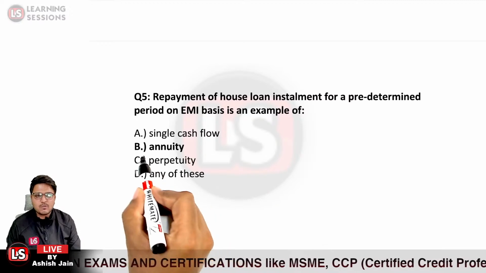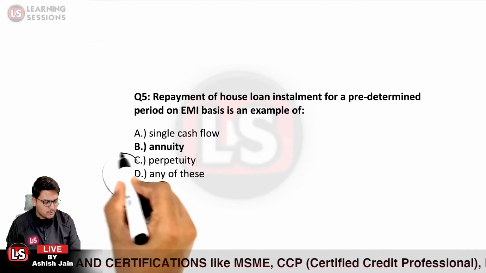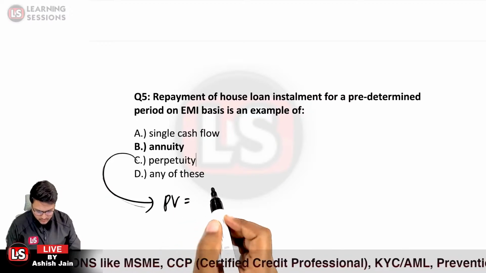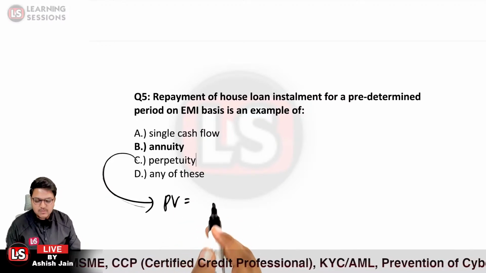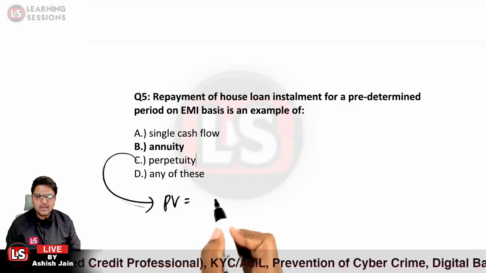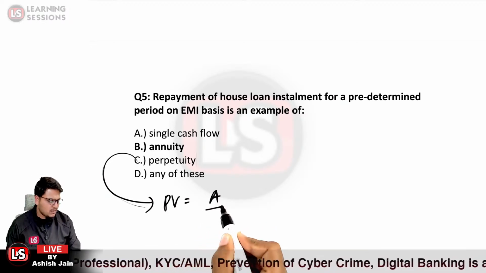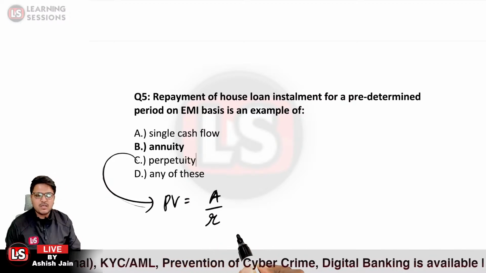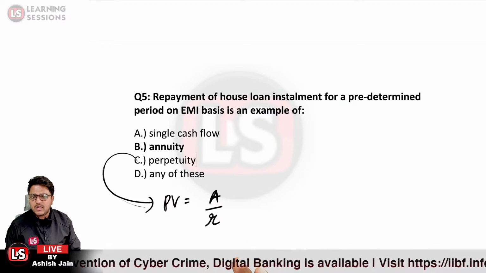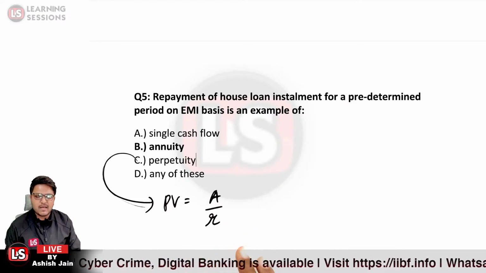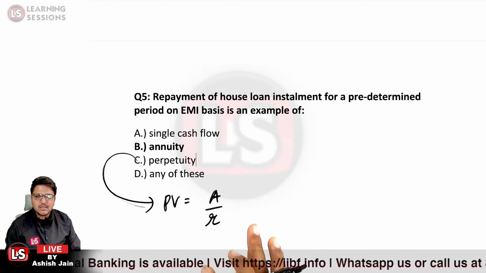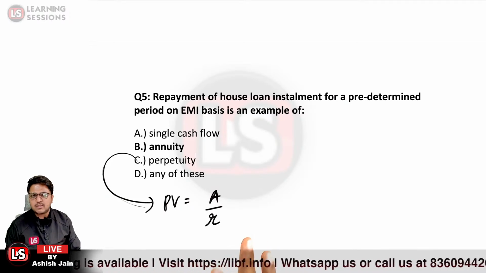And if the question comes, what is the present value of the perpetuity? What would be the answer? Kindly do let me know the answer at the earliest. So the present value of the perpetuity is quite simple. It is A divided by R. The present value of the perpetuity is equal to A divided by R. You just need to remember it, and that is it. You know the concept, you know the formula. That is what is going to be asked in the question itself. Okay.